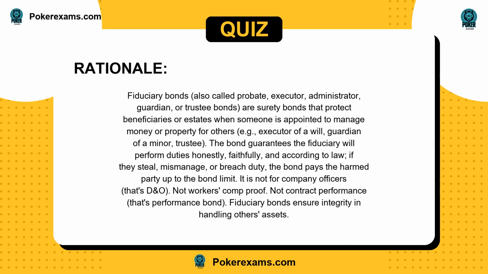If they steal, mismanage, or breach duty, the bond pays the harmed party up to the bond limit. It is not for company officers, that's D&O. Not workers' comp proof. Not contract performance, that's performance bond. Fiduciary bonds ensure integrity in handling others' assets.